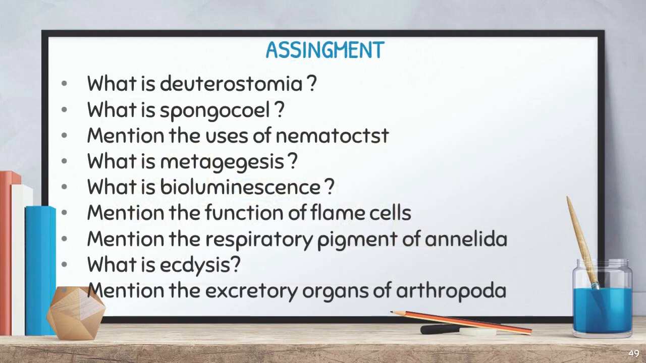Assignment: What is deuterostomia? What is spongocoel? Mention the uses of nematocyst. What is metagenesis? What is bioluminescence? Mention the functions of flame cells. Mention the respiratory pigment of Annelida. What is ecdysis? Mention the excretory organ of Arthropoda. Everything is just 2 mark as well as 3 mark questions only.